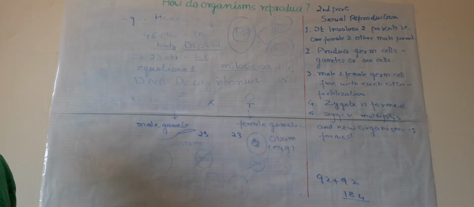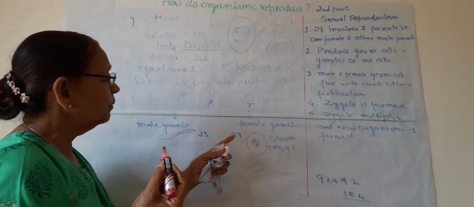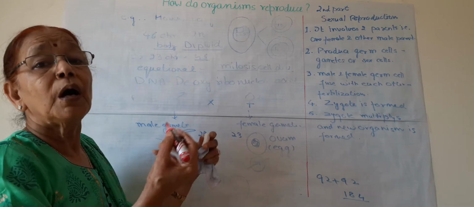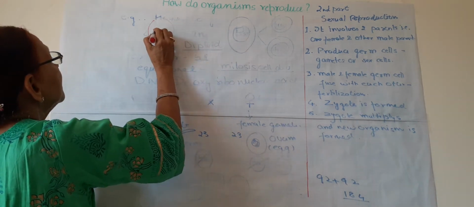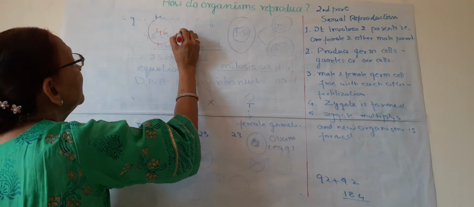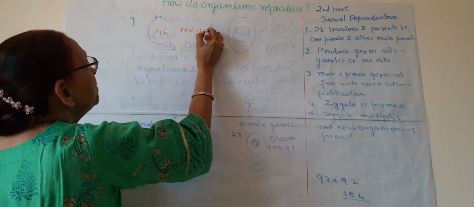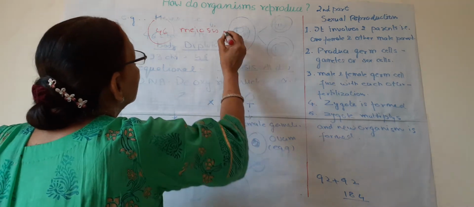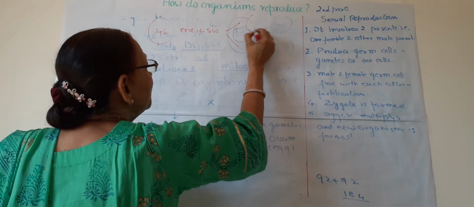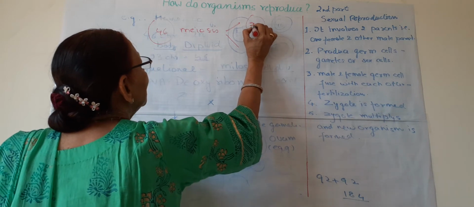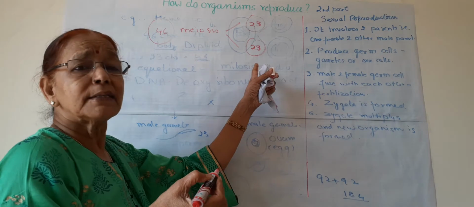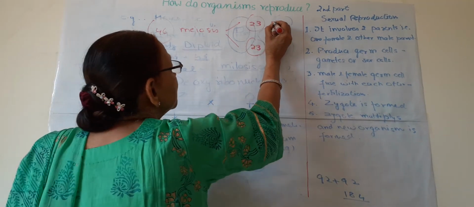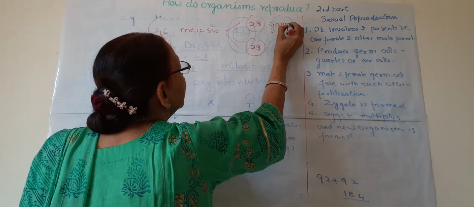So what is happening in meiotic cell division? The number of chromosomes is reduced to half. So if this is the cell and it has 46 chromosomes, then by meiosis, or meiotic cell division, 4 cells are formed in this case, and each cell has 23 chromosomes. And now these cells having 23 chromosomes are known as gametes.